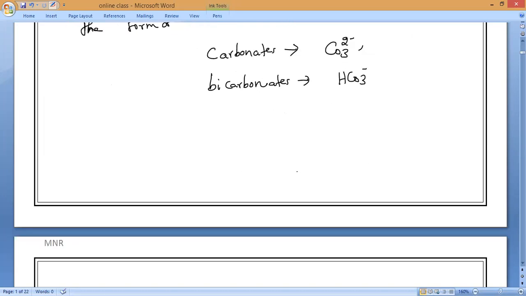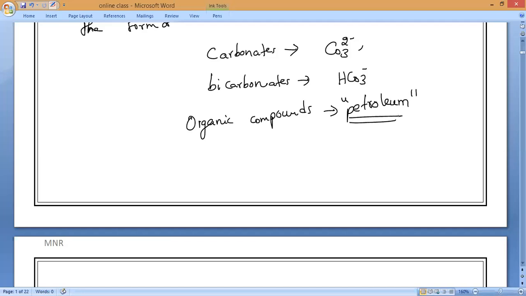Next, organic compounds. What are organic compounds? Organic compounds which will burn and leave you ash as well as carbon dioxide. What is that which is under the crust? Methane. Fossil fuels. Very good. Petroleum. The most important sources of compounds of carbon. Please remember.